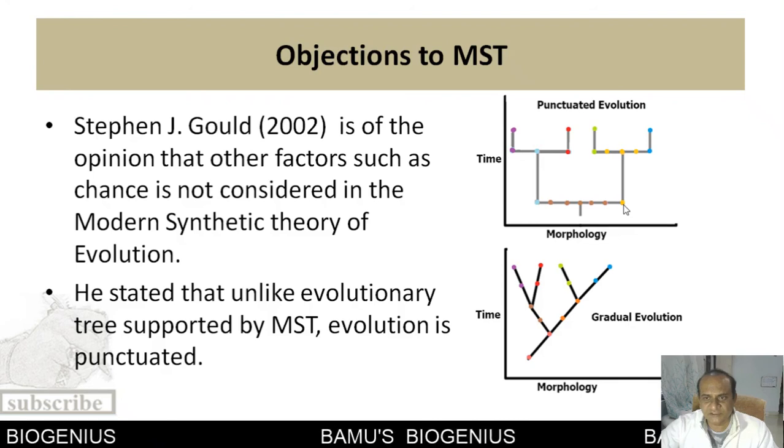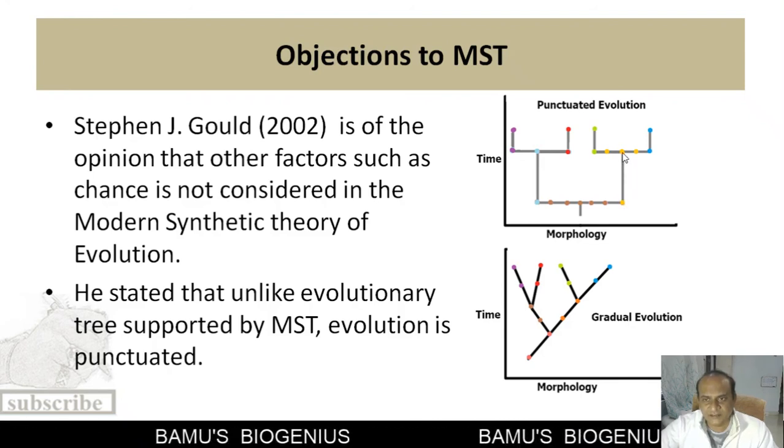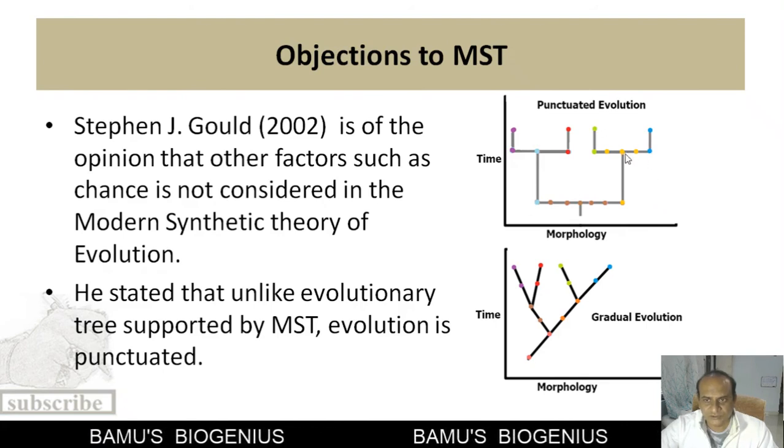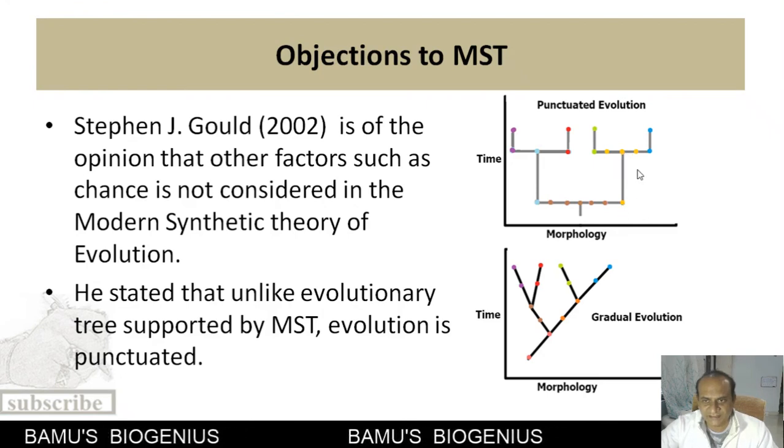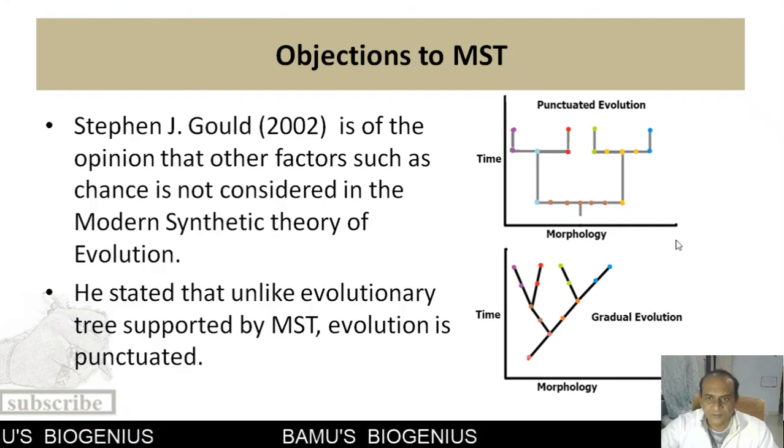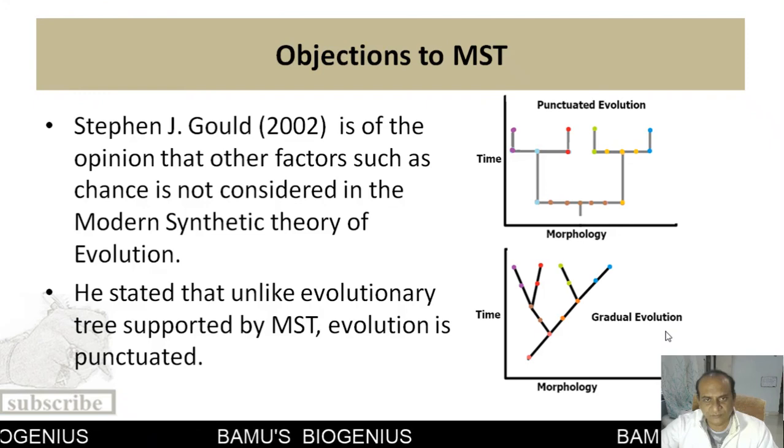Then these changed species remain for some time, and then again change to another form due to mutation. So this is how evolution is saltatory, jumping like that, and not gradual as the modern synthetic theory suggests.